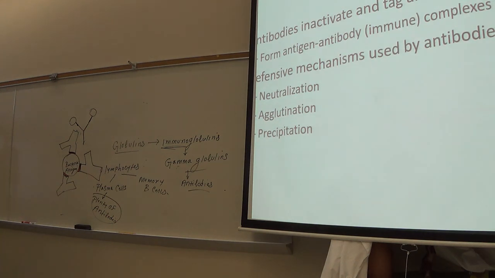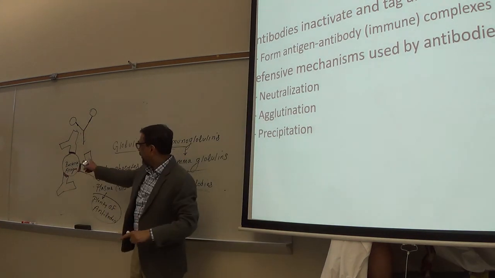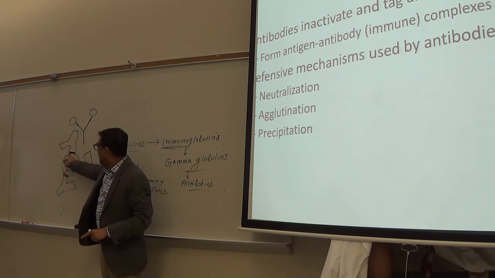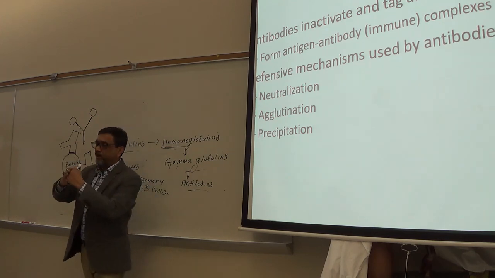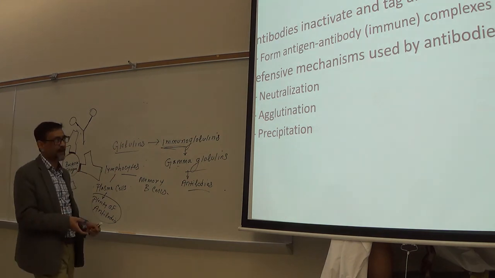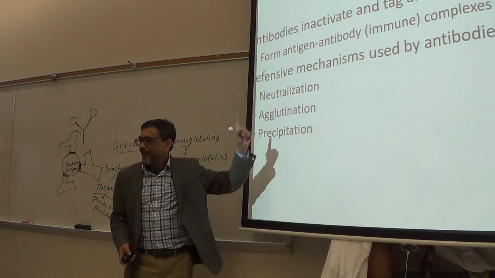Three main ways antibodies fight against the antigens. One is called neutralization, that I showed you here. This is called neutralization. The harmful sites are blocked by the antibodies, or masked by the antibodies. Agglutination is another way.